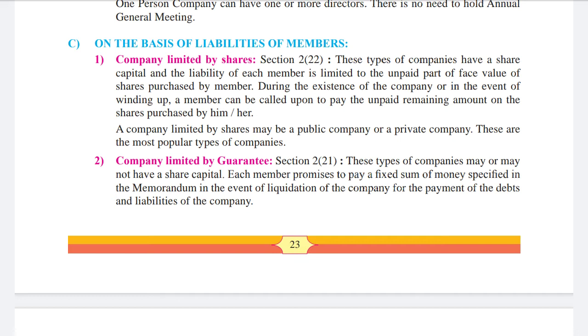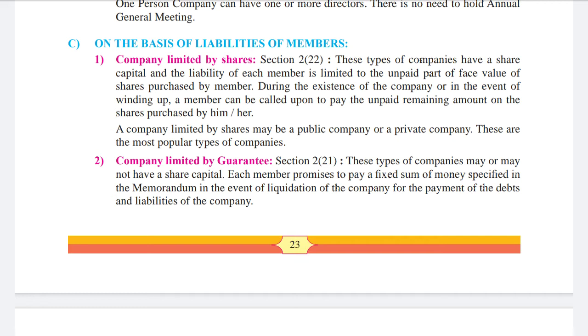During the existence of the company or in the event of winding up, a member can be called upon to pay the unpaid remaining amount on the shares purchased by him or her. A company limited by shares may be a public company or a private company. These are the most popular types of companies.